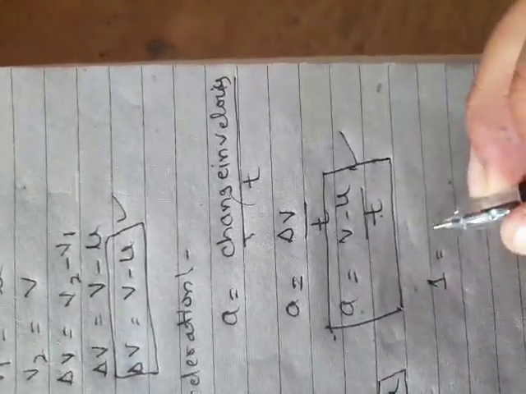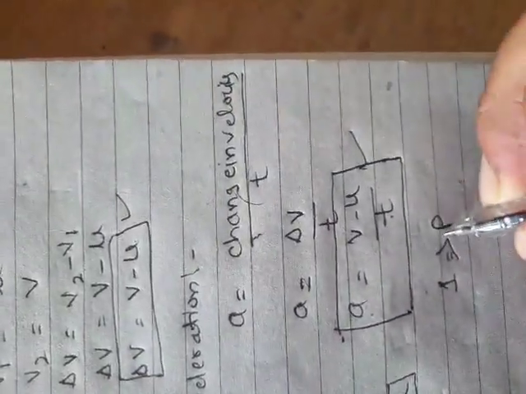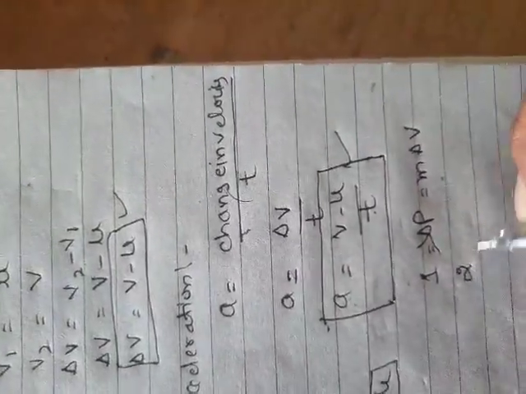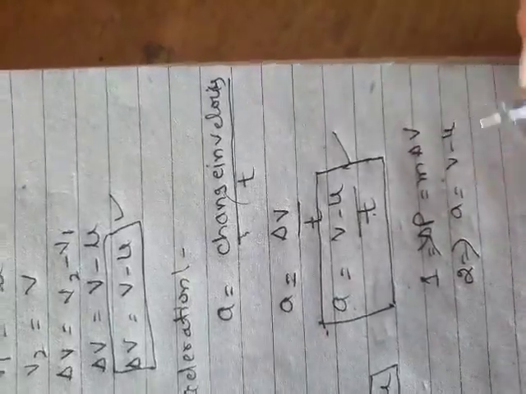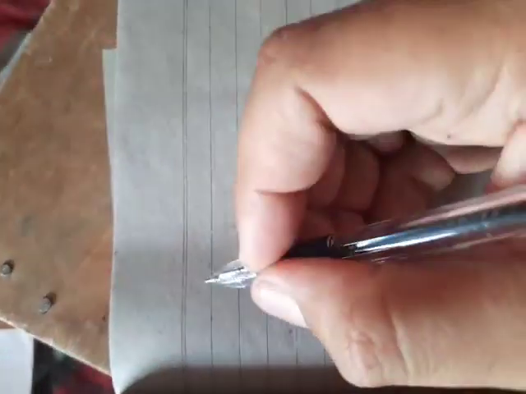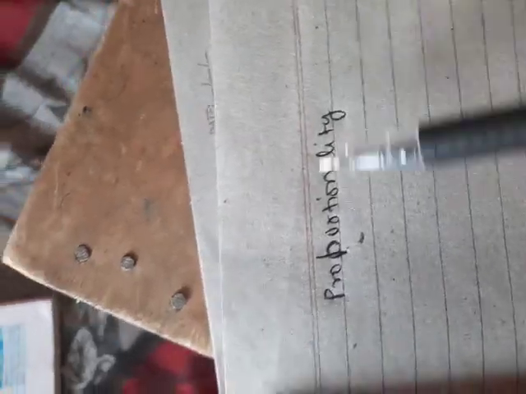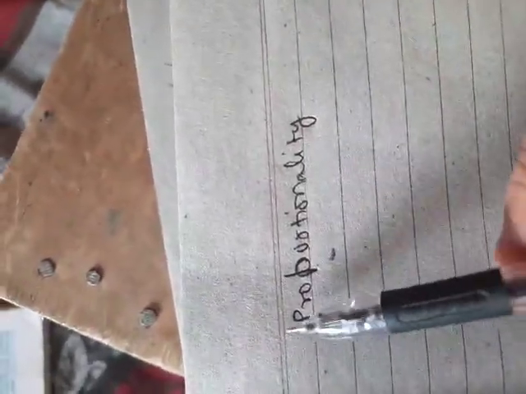First term is momentum. Momentum is P, delta P is equal to m delta v, and the second term is acceleration, A is equal to v minus u divided by t. We will take help of both terms. Next thing, now I am explaining one more term also, proportionality. This term I will explain.